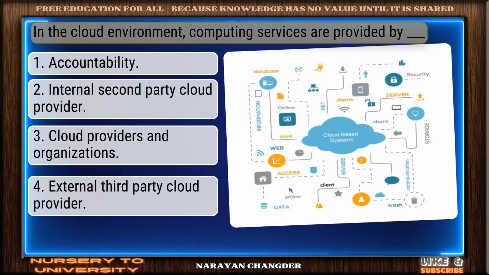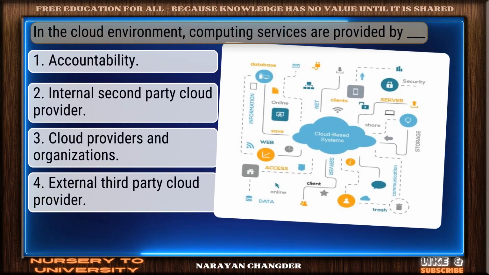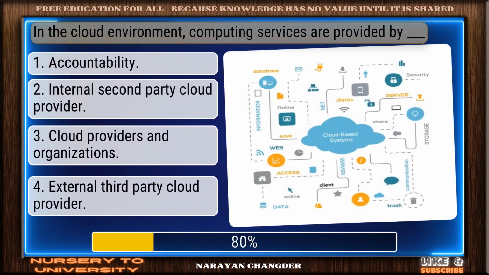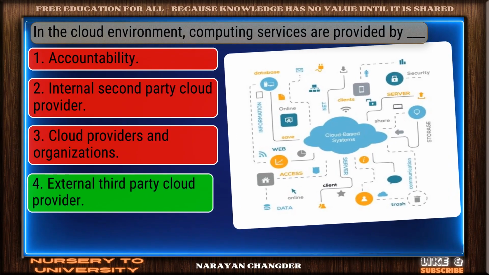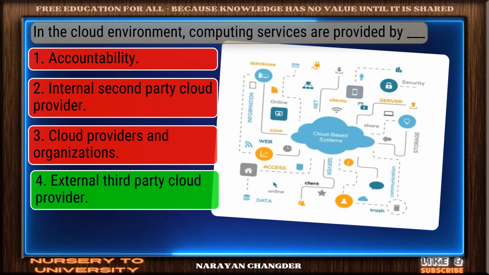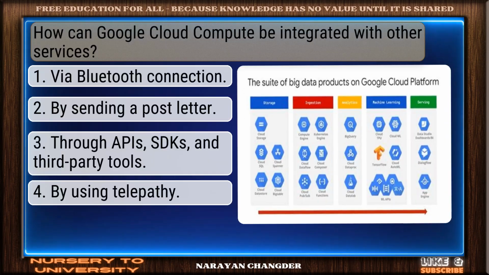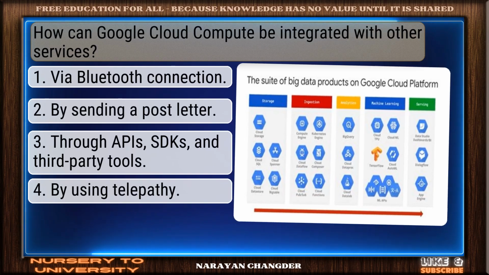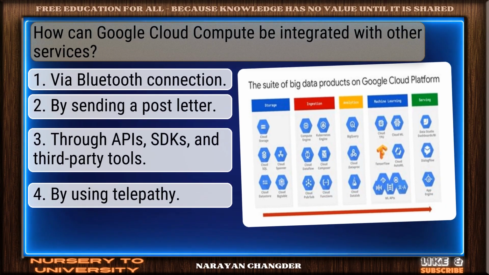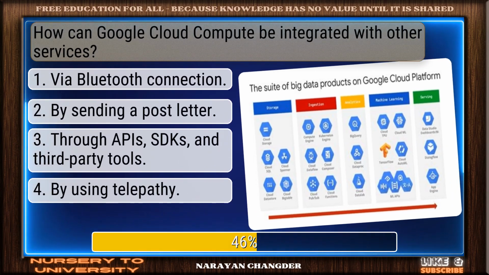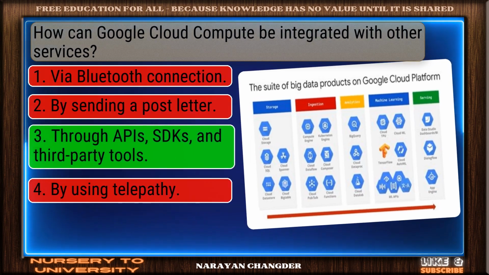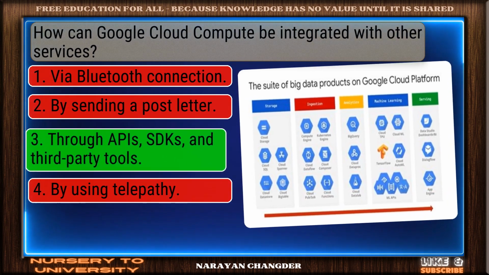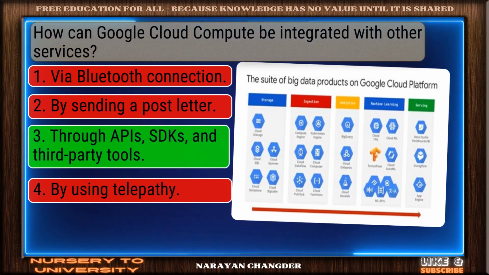Question number 49. In the cloud environment, computing services are provided by dash. SmartPick. External third-party cloud provider is the correct choice. Question number 50. How can Google Cloud Compute be integrated with other services? Right again. Through APIs, SDKs, and third-party tools is a valid answer.